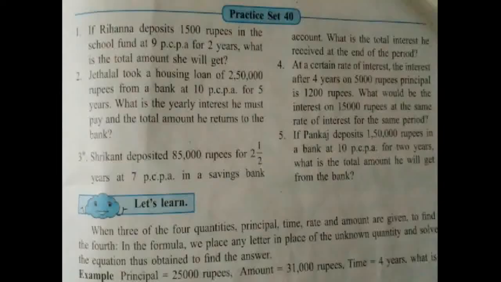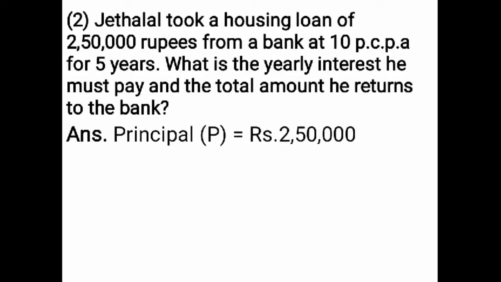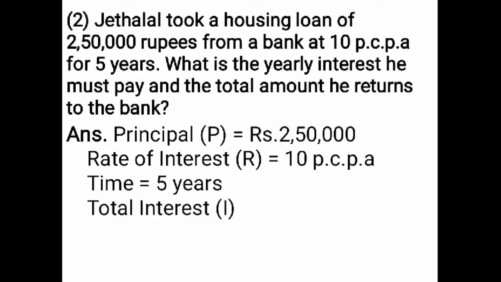Next, Jetalal took a housing loan of 2,50,000 rupees from a bank at 10 PCPA for 5 years. What is the yearly interest he must pay and the total amount he returns to the bank? Principal P is given rupees 2,50,000. Rate of interest R is given 10 PCPA. Time is given 5 years. You have to find total interest and amount.